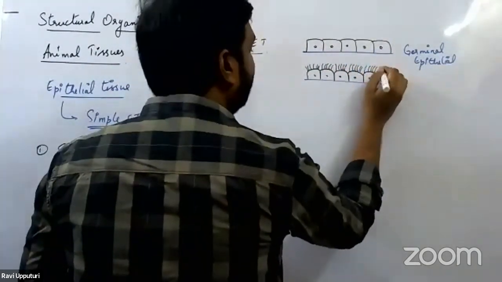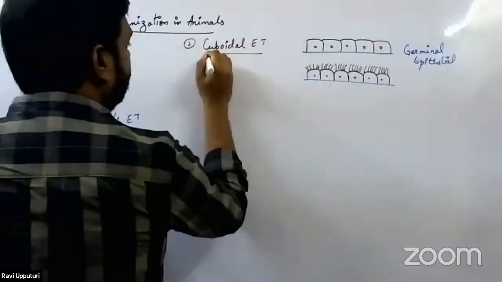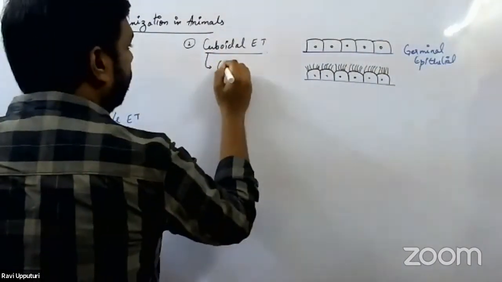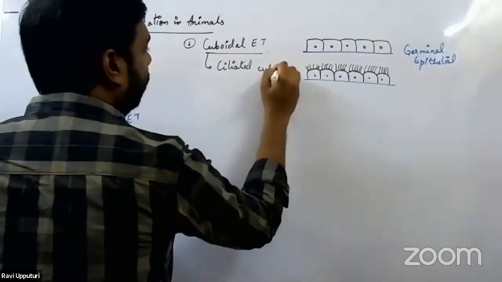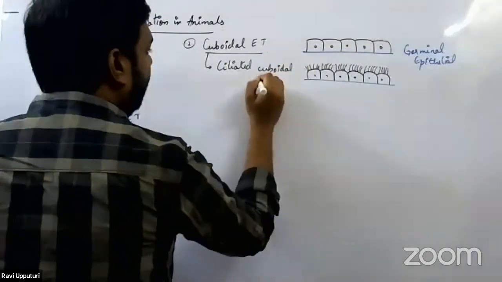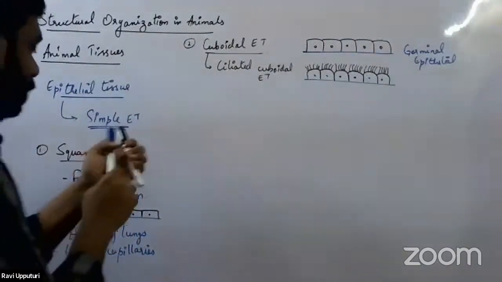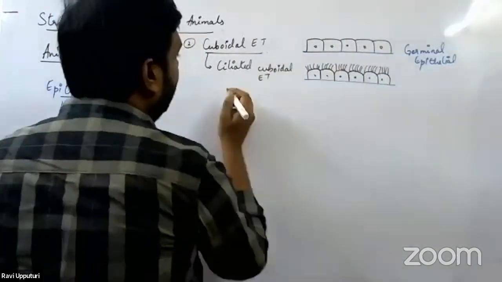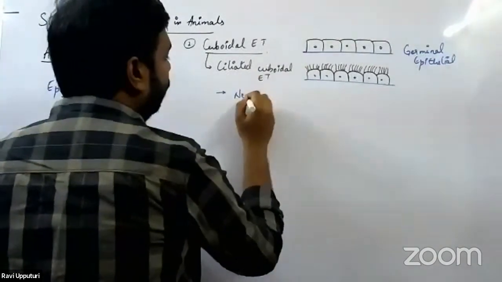Now, if cilia is present on the free surface, we would start calling it ciliated. So this is the first modification. It is called ciliated cuboidal epithelial tissue. Now, where do we have the ciliated cuboidal epithelial tissue? Let us take up the locations part. Location wise, the ciliated cuboidal epithelial tissue is present in the nephron tubules.